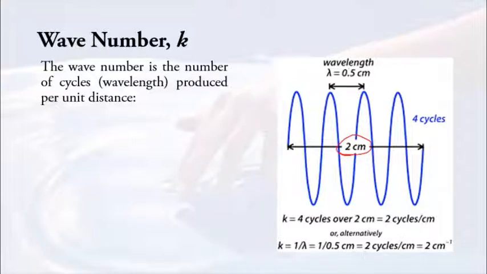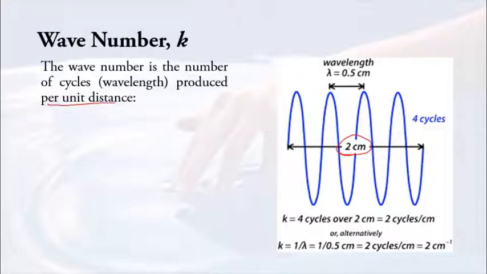Meaning that lambda is equal to 0.5 cm, because lambda is the wavelength of 1 cycle, the distance traveled between 2 successive points. Then how are we going to calculate the wave number? Now you have 4 cycles in 2 cm. But when it comes to a wave number, we want to see per unit distance.